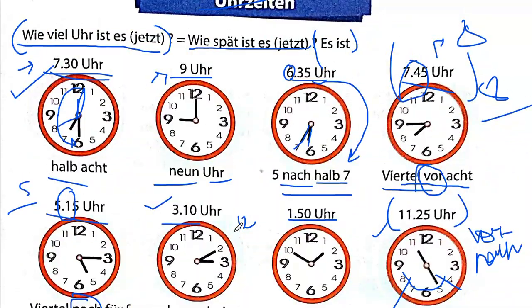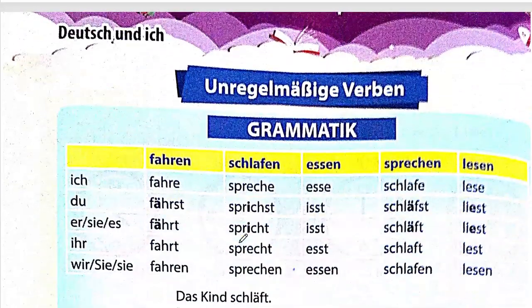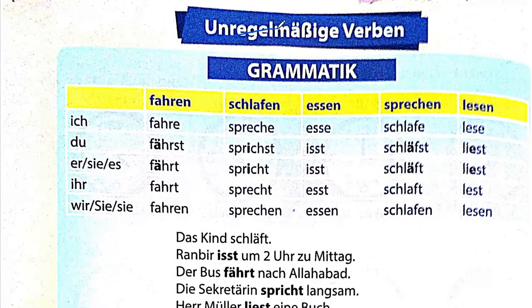We are already done with page number 51. And now we'll be beginning with unregelmäßige Verben, which means irregular verbs. Okay, what are irregular verbs? Basically, by now we have learned verb conjugation and we know that there is a fixed way that we conjugate these verbs.